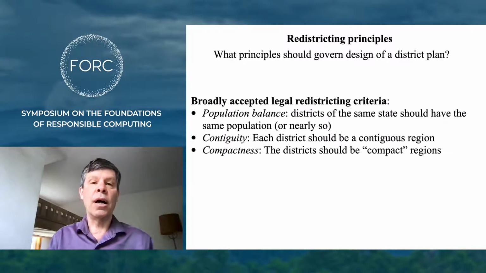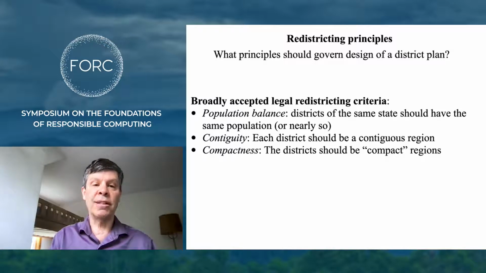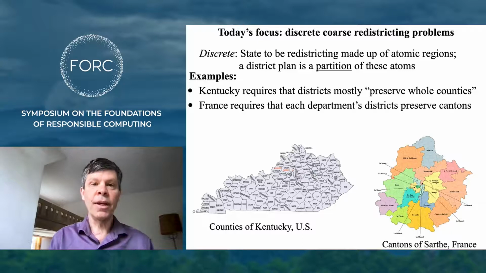Now, a redistricting should satisfy the following criteria. The population should be balanced, each district should be contiguous, and the districts should be compact regions. There are multiple definitions of compactness. Today, we're going to focus on a particular kind of problem. I call it the discrete coarse redistricting problem. The state or department to be redistricted is made up of atomic regions, and a district plan must be a partition of these regions.